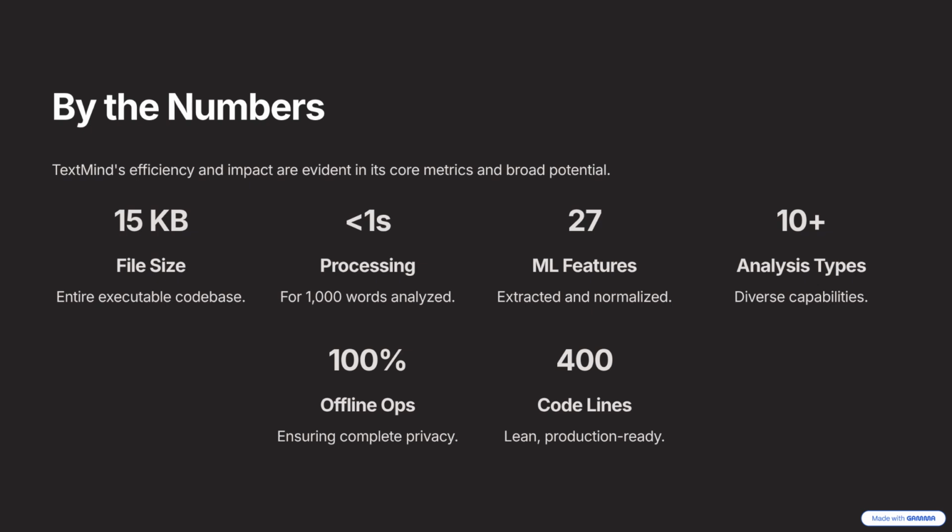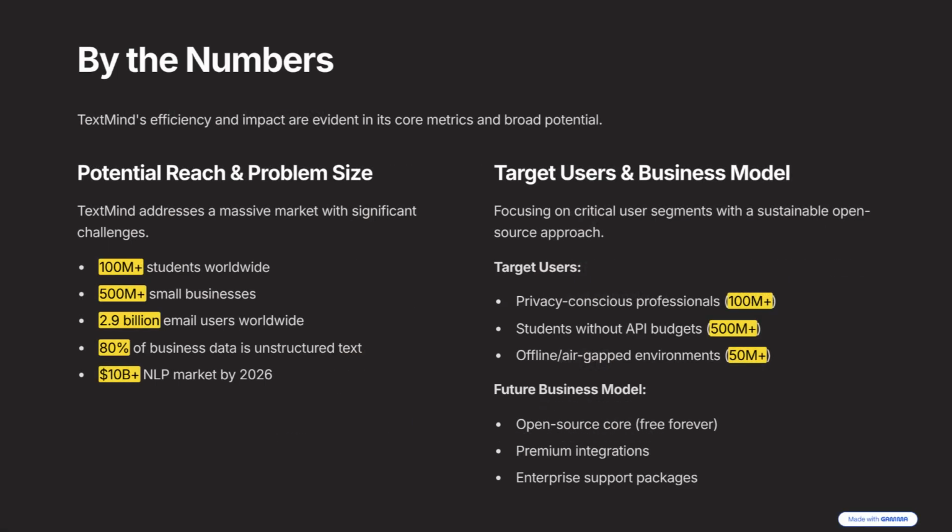Let's talk numbers. TextMind: 400 lines of code, 8 variables, sub-second processing, and 15 kilobytes in size. It performs over 10 analysis types and extracts 27 ML features across 4 formats. Potential impact: 100 million students, 500 million small businesses, and countless privacy-conscious users worldwide. In a $10 billion NLP market, TextMind stands out as the only offline, constraint-engineered, open-source solution.